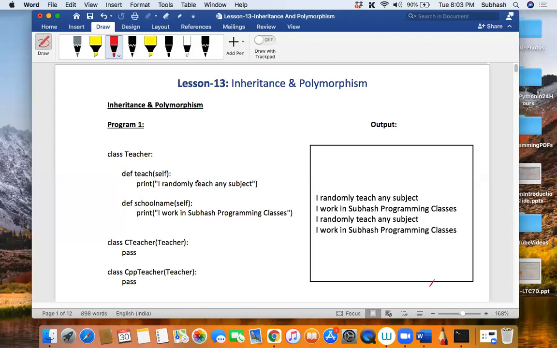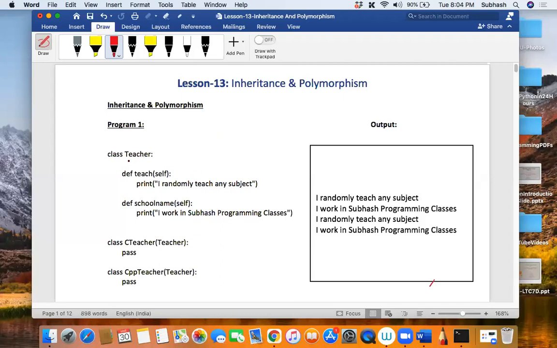So shall we start working on it with a few examples? Okay, let us go through them one by one. The program one. Can you tell me how many classes are there? Keep answering my question, I'll take you to that point. There are three classes, right? What are they? Separated with a comma. Can you name them?